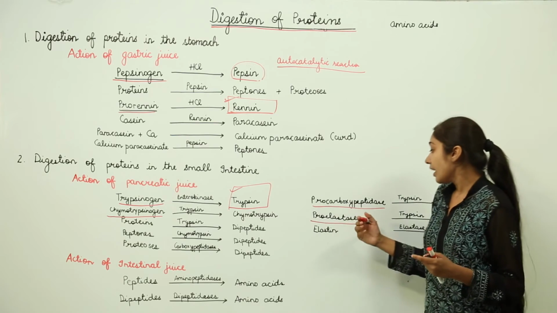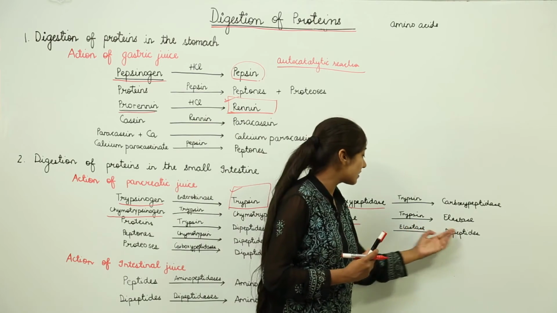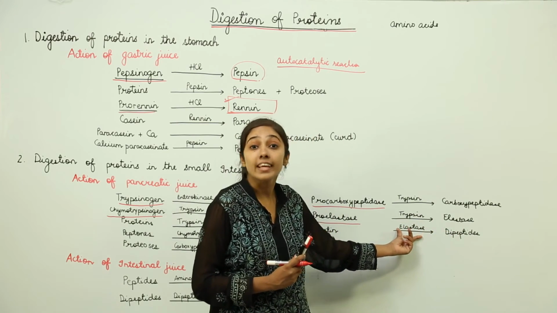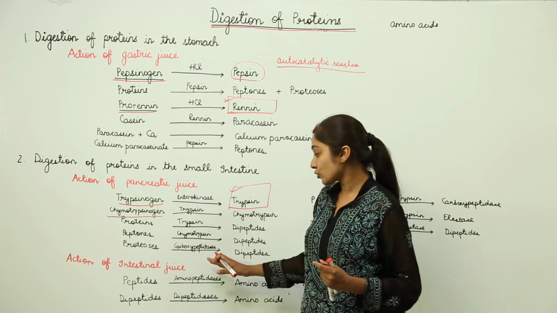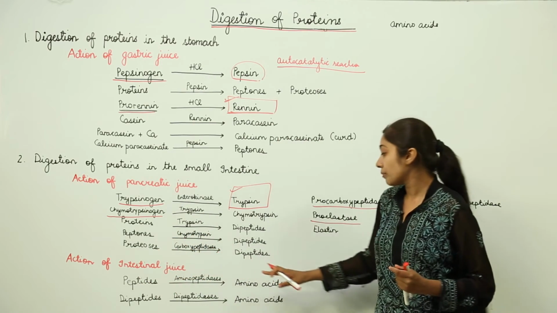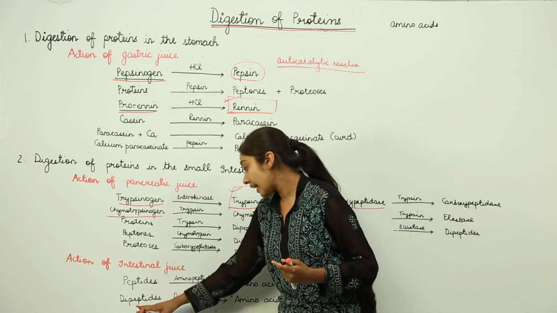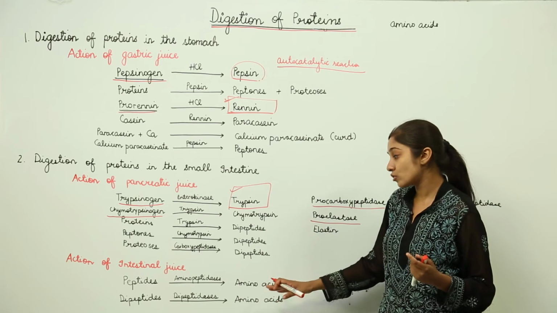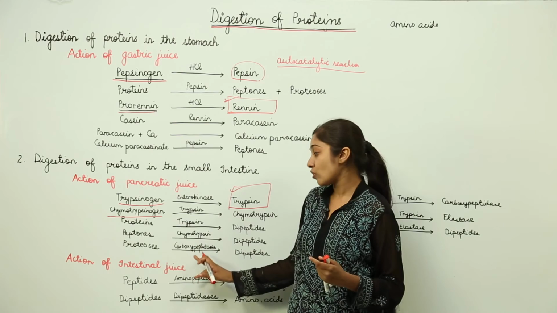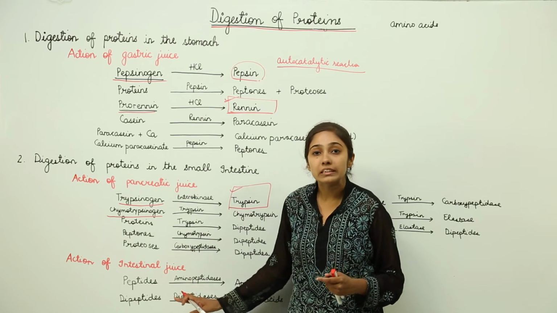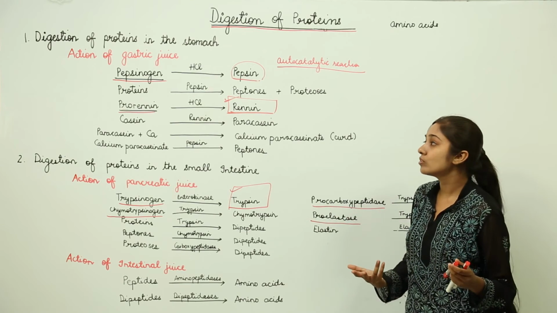Then here we have elastin, which is converted into dipeptides in the presence of the enzyme elastase. Then let us talk about the action of the intestinal juice. Peptides are converted into amino acids in the presence of aminopeptidases, and dipeptides are converted into amino acids in the presence of dipeptidases. So this is how the intestinal juice also helps in the digestion of the proteins. You just need to remember the equations, you can elaborate them and explain in your own terms.